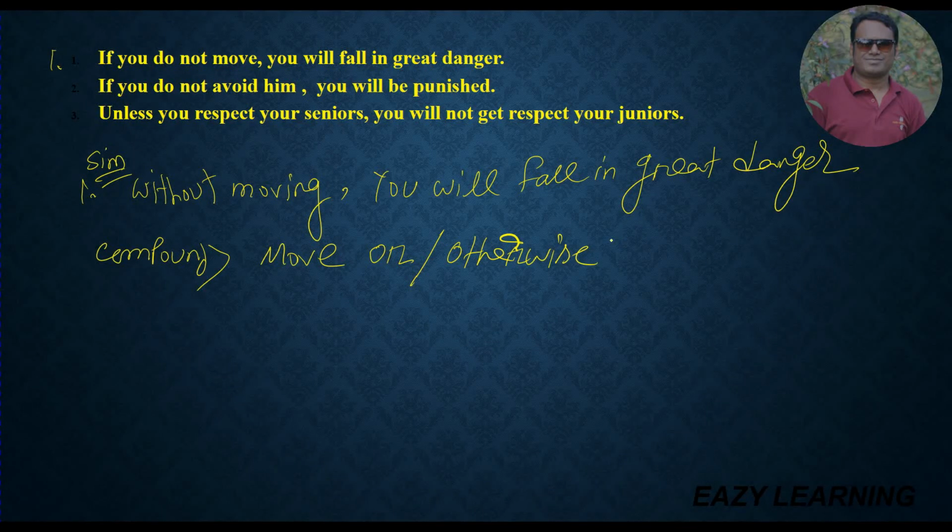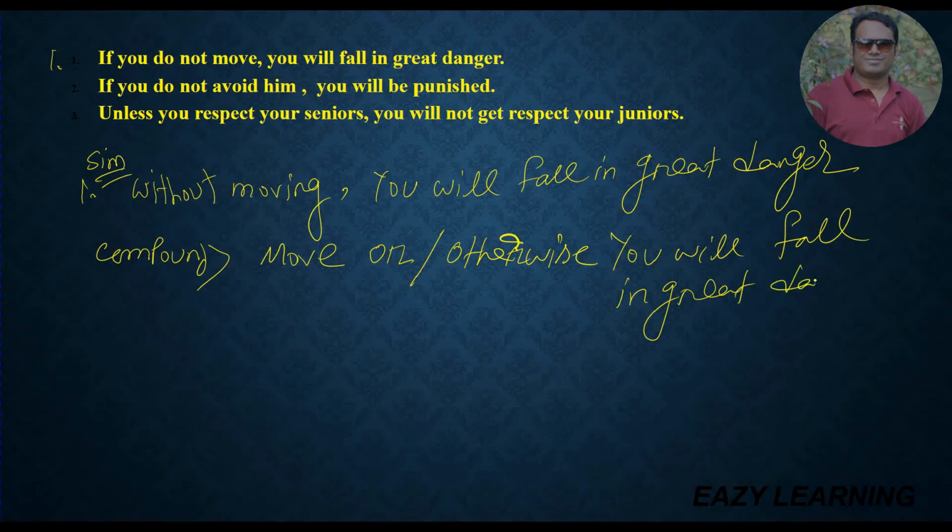Move or otherwise you will fall in great danger. So dear students, I hope that already you have realized how we change simple and compound sentences. Again I say to you, if you want to change simple, complex, compound, you have to follow the previous table.